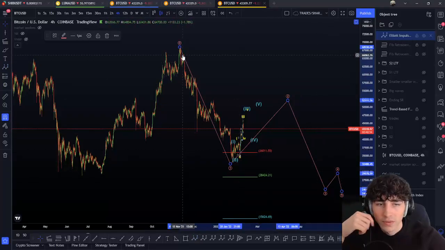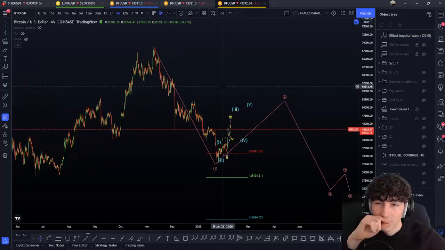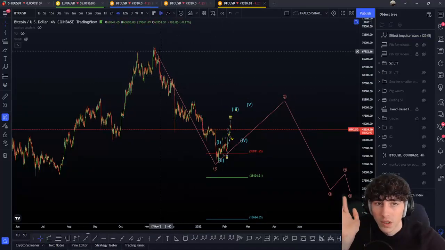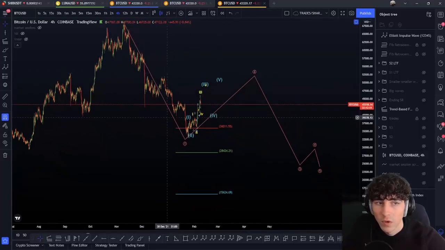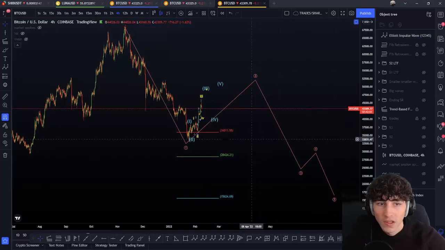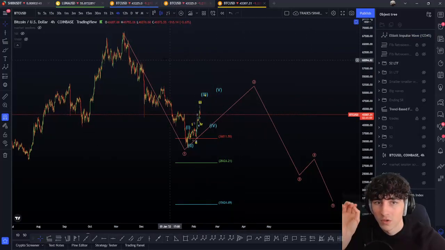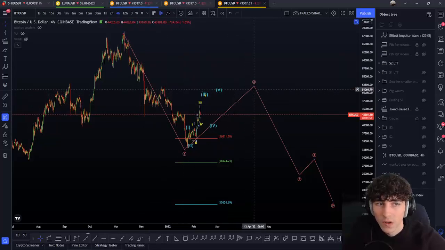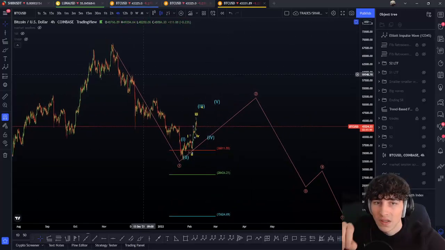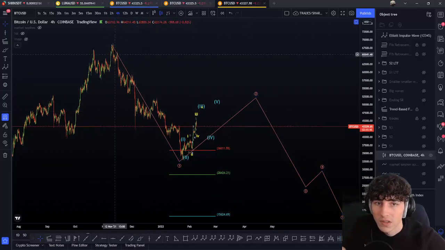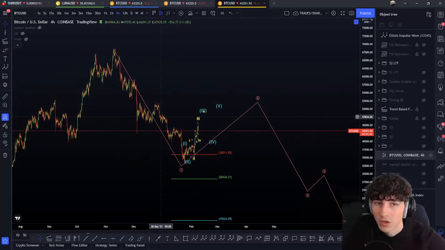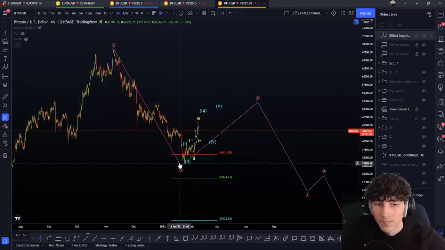I drew the ABC, but normally that's more WXY. Here normally we have to be in an ABC in waves 1, 3 and 5 for an ending. In waves 2 and 4 we can do another correction, but normally to be valid an ending has to get an ABC correction, whatever you want, ABC zigzag. When I say ABC here I count 5 waves, triple waves, so an ABC first of all, then a correction, and then another ABC. So that's WXY. A WXY in a wave 1, normally no.